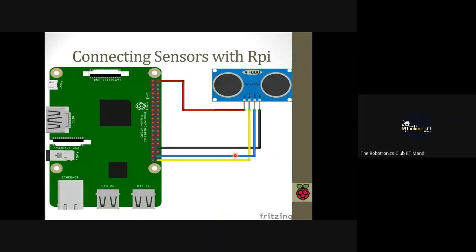And now let's connect our sensor with the Raspberry Pi. The connection is same as earlier discussed. We have to connect the VCC with the 5-volt power supply and the ground with the ground pin, and the trig with the trig pin. We have to define these pins in the program, that we are going to use this pin as a trig and this pin as an echo.